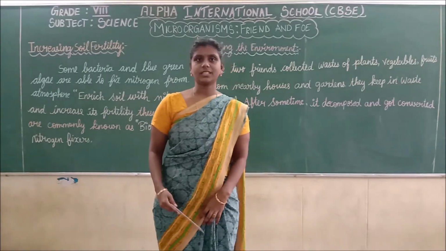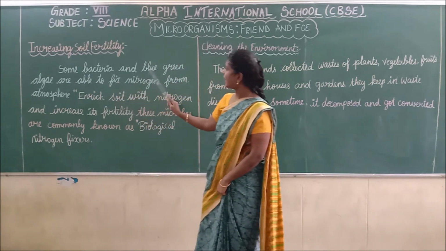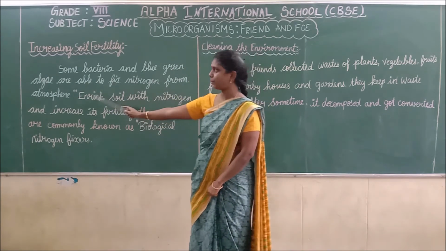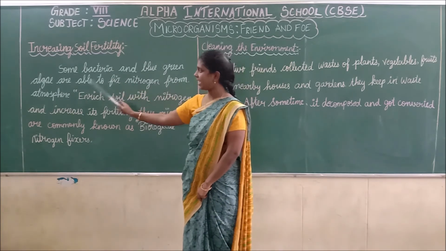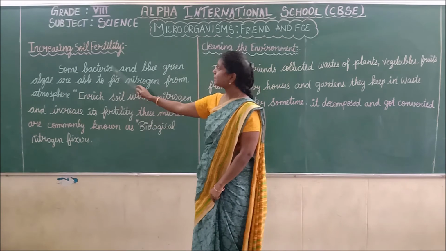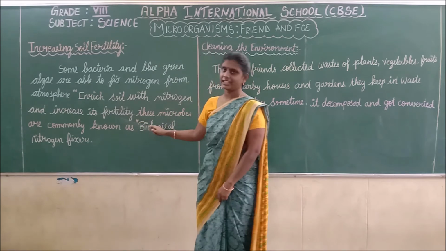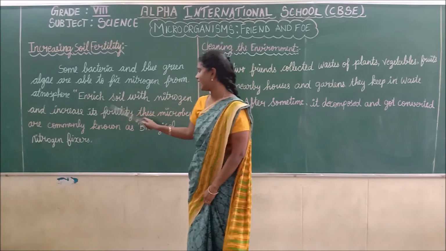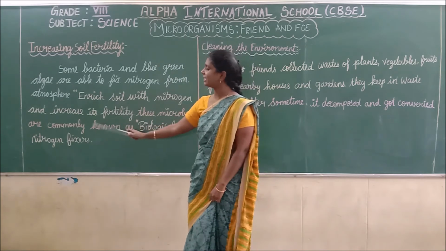We are going to discuss how to increase the soil fertility. Some bacteria and blue-green algae are able to fix nitrogen from the atmosphere. Listen carefully. These bacteria and blue-green algae will increase the soil fertility. And these microbes are commonly known as biological nitrogen fixers.